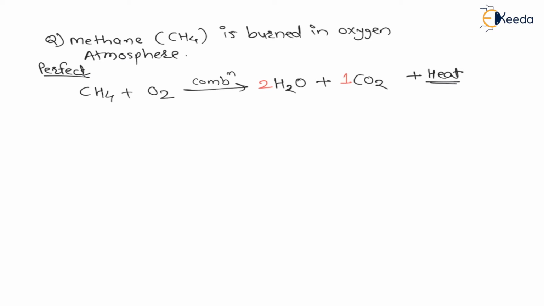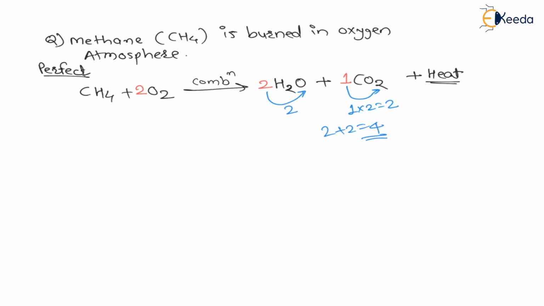So my dear students, for perfect combustion, see how many oxygens are required. For water, two oxygens are required, and for carbon dioxide, 1 into 2, that is 2, are required, which means 2 plus 2, a total of 4 oxygens are required. And we have O2, therefore 2 molecules of O2 are required for perfect combustion, right? This is stoichiometric or perfect combustion.